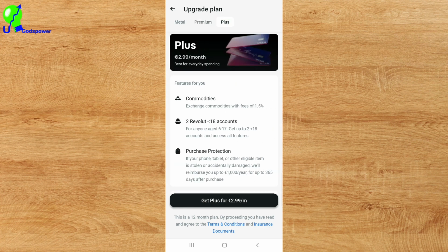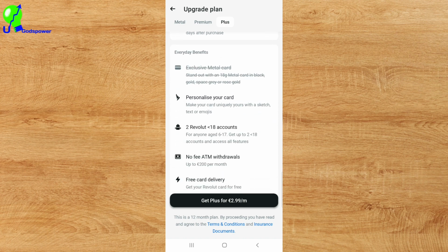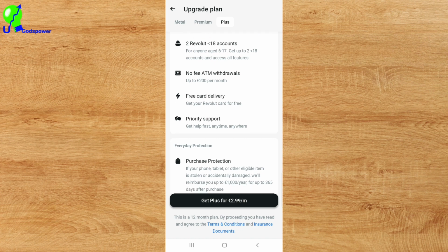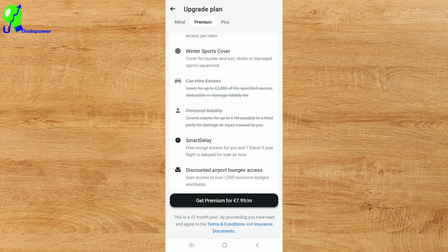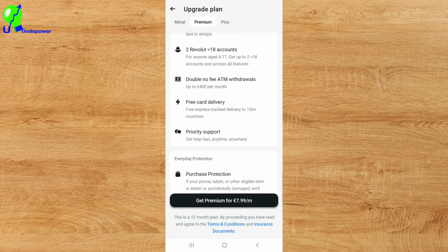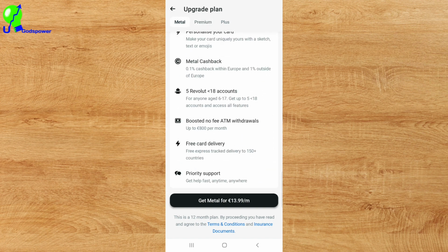On the Plus plan, which let us call the startup plan, you can have a lot of things too, but there are other things that are not added to it, and you have the minimum amount you can withdraw from ATM, which is $200 per month. On the other one here you can withdraw more, and on the Metal plan you can withdraw unlimited, I think.